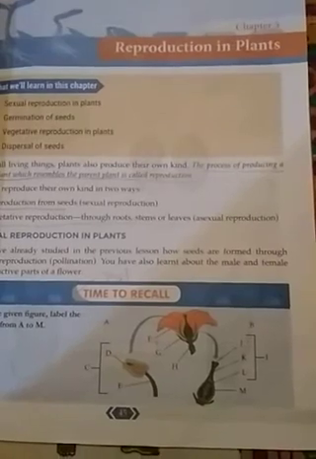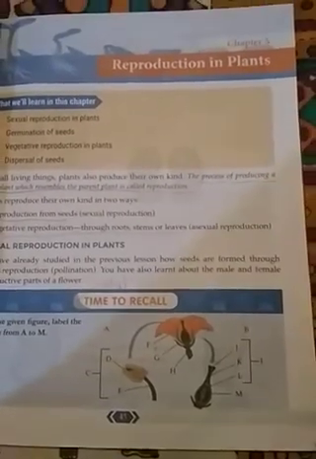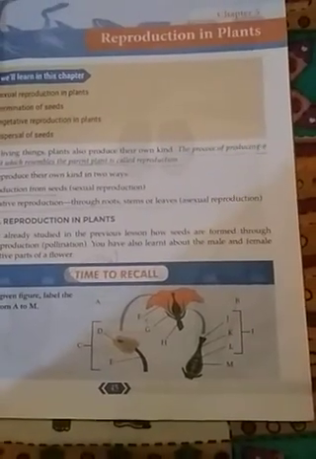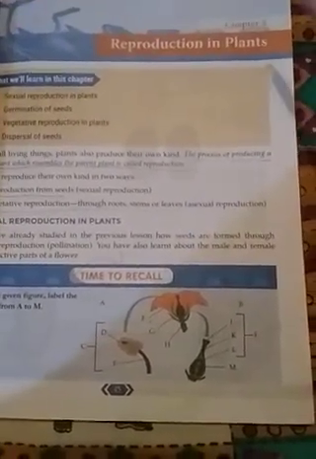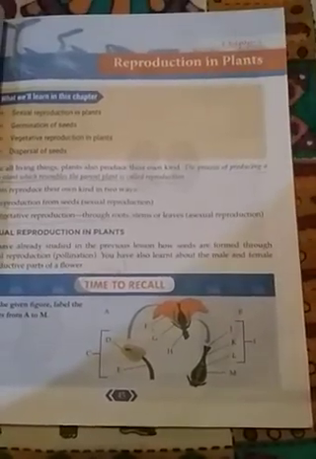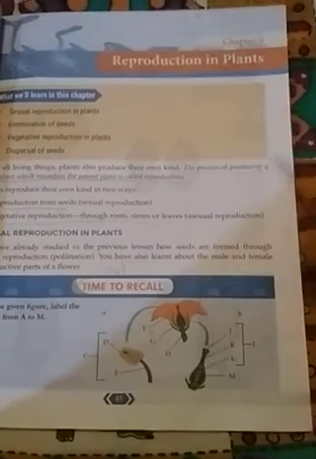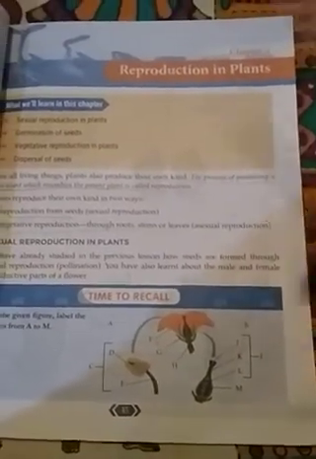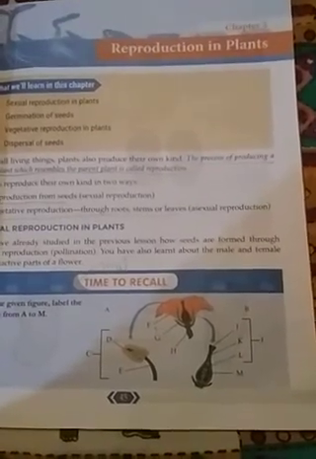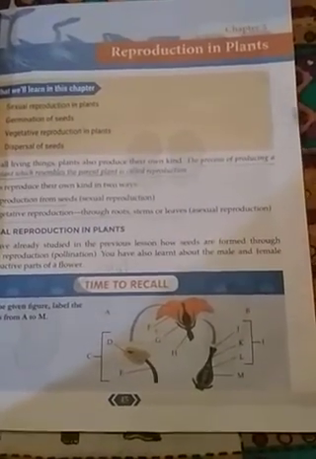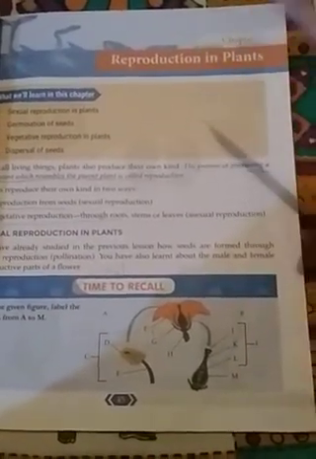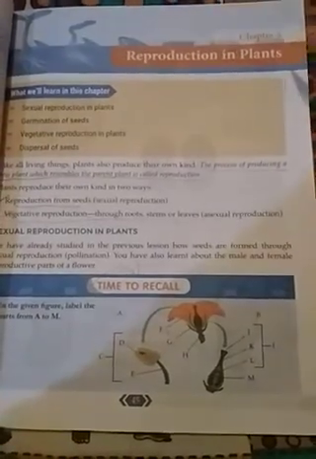In a similar way, whether it's a rose, gram, or pea plant, every plant has the capability to produce one of its own kind. The rose plant will give rise to more rose plants, the pea plant will give rise to more pea plants. So this is one of the important characteristics of all living things, that is reproduction, which means production of one of its own kind.